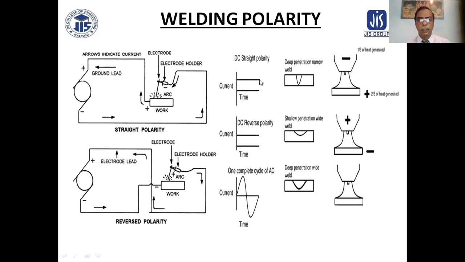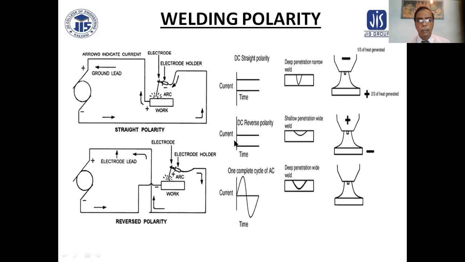This gives deep penetration, with two-thirds of the power in the base metal and one-third in the electrode. And this is reverse polarity, where from the power source the electrode is positive and the workpiece is negative.